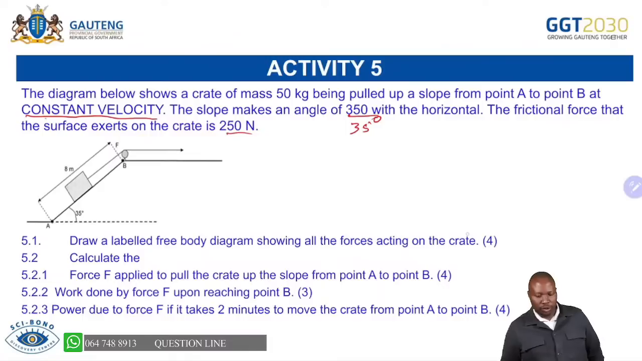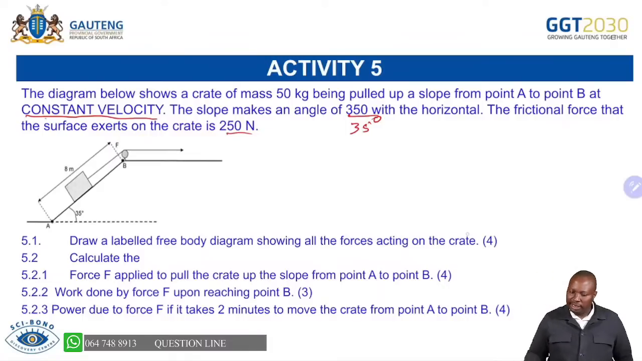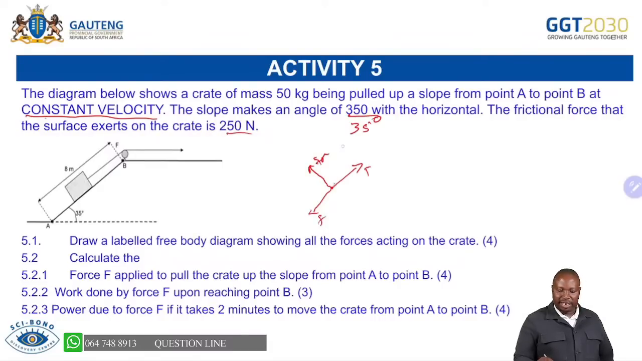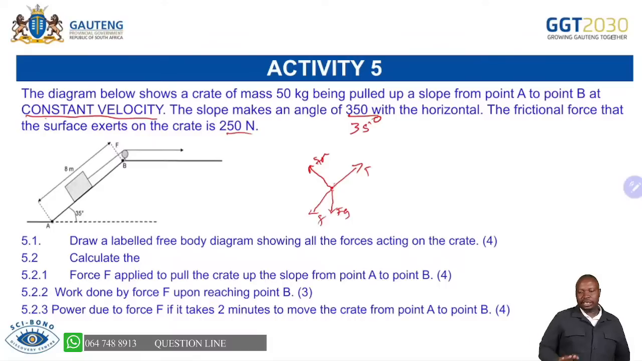So you can see the crate that is being pulled. You have the dot that you have made. You have your tension there. You have your friction, which is 250 newtons. Don't forget, your normal force is always perpendicular to the surface, and your Fg is towards the center of the earth. I think you can see everything that I've drawn.